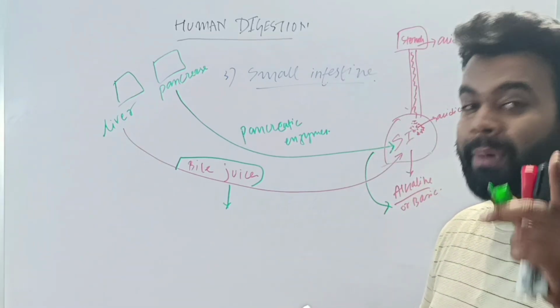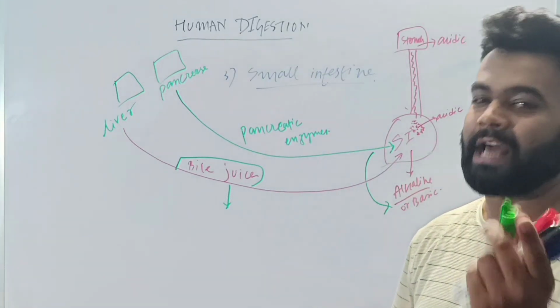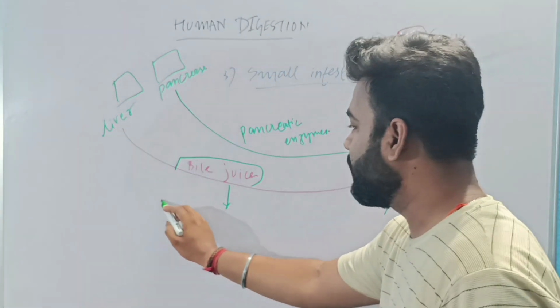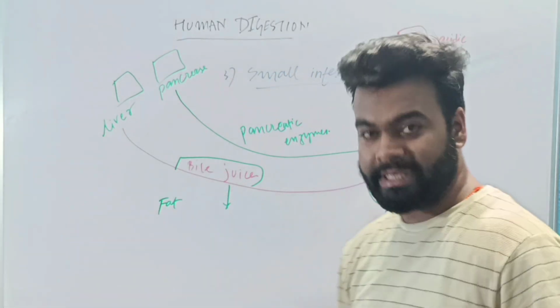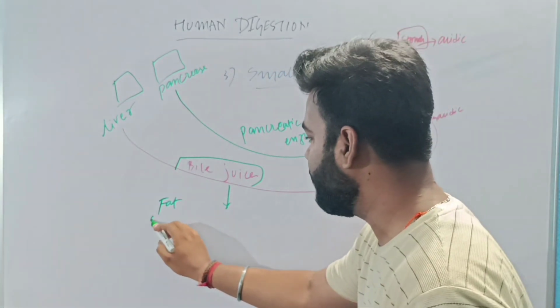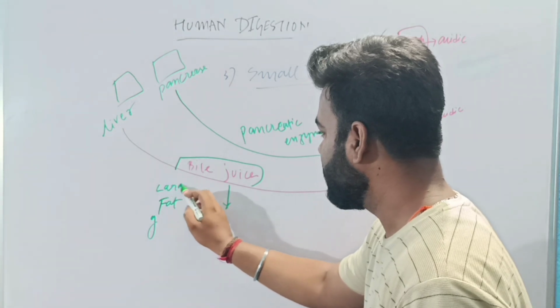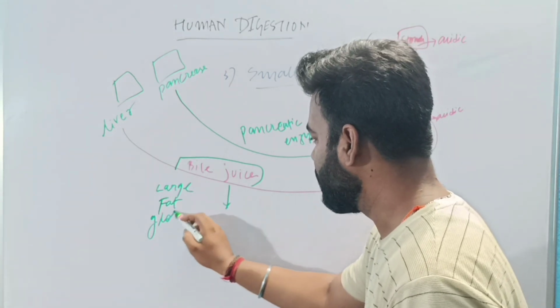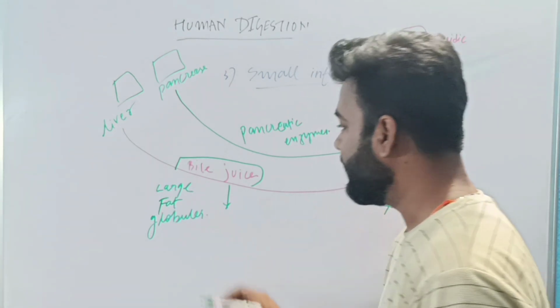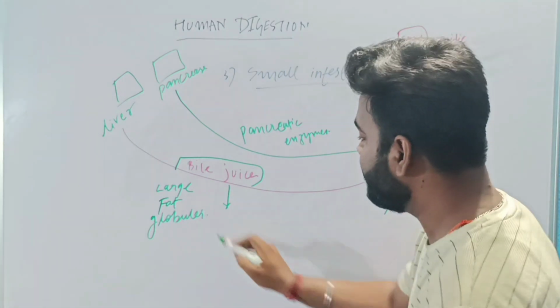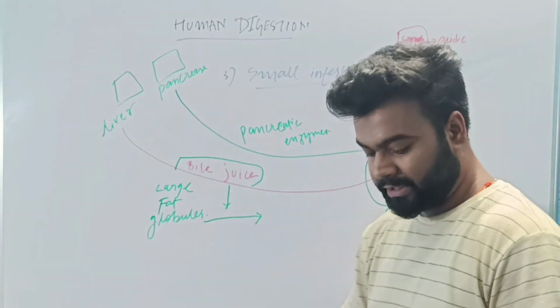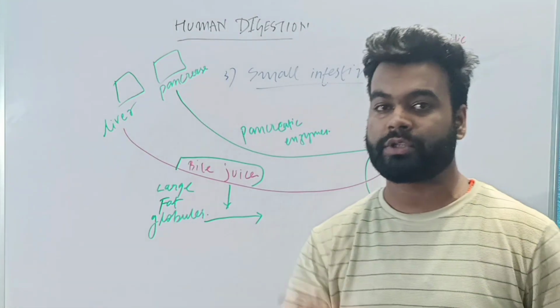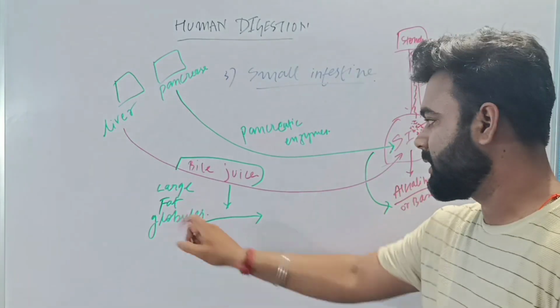The bile juice will help to digest the fat. How? See, the fat is present in the form of large fat globules. These large fat globules cannot be digested properly because they are bigger in size.